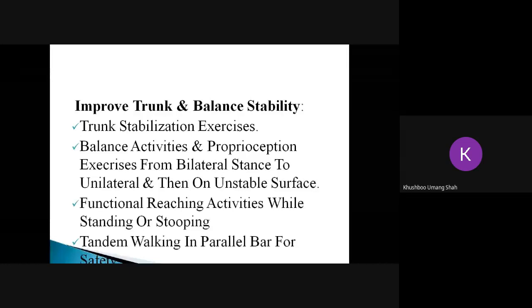Then with a wide base of support first, if the person is able to regain good balance in a wide base of support, you can narrow the base of support. So you are making the activities more complex. You are challenging the person's balance and proprioception. So with a wide base of support and good control, you then narrow the base of support. Then with bilateral stance, with both feet on the floor, you go for unilateral stance, only one leg on the floor. So this is how you progress the activities. And to make it more complex, you can also add arm movements. Next slide, sir.